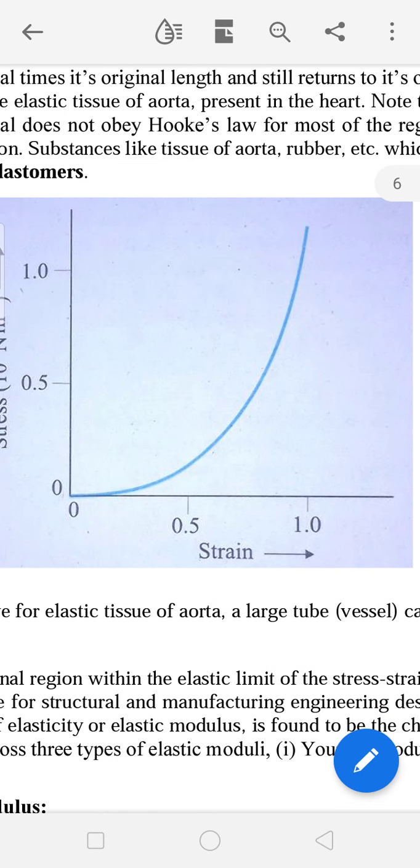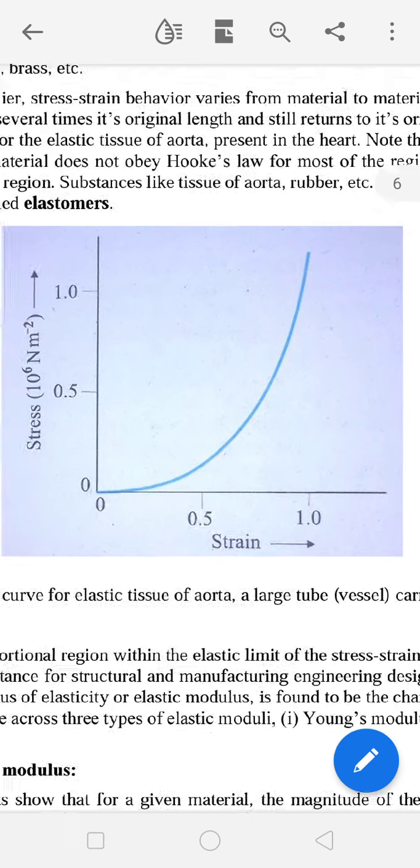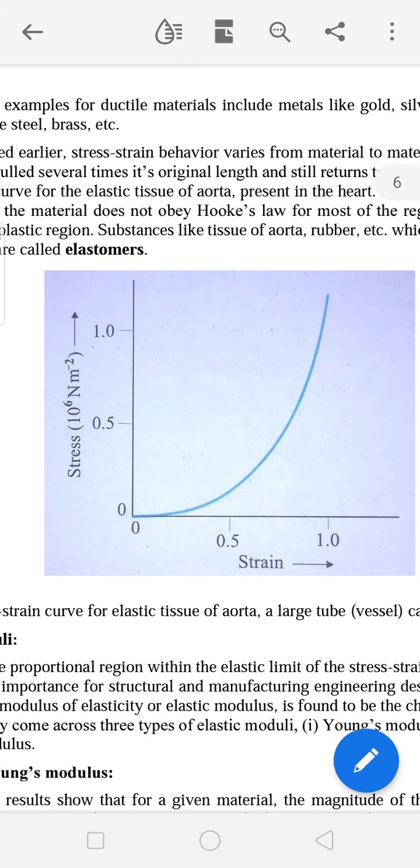This also exhibits a parabolic shape for the stress versus strain graph, which means here also Hooke's law is not satisfied, but the material is in elastic nature only. Although Hooke's law is not satisfied here, the material exhibits elastic nature only.